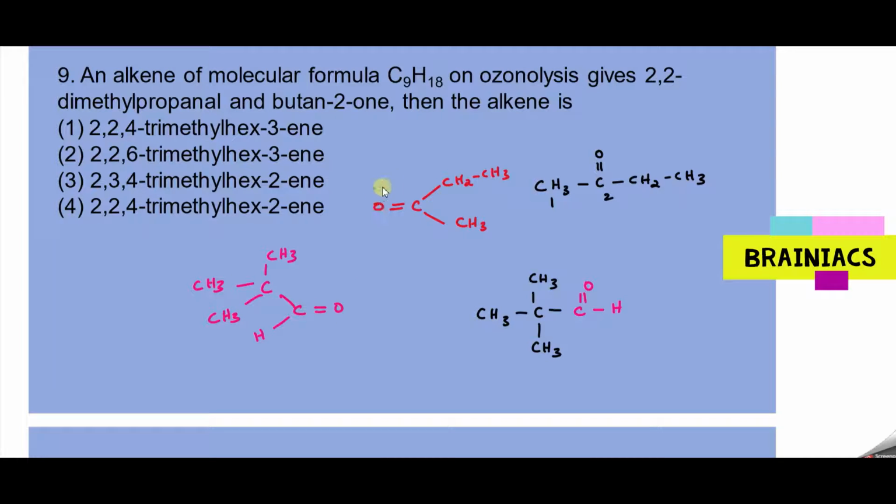Now these two should be formed. So please remove like this and connect via double bond. So what will happen? So you will get something like this. This is the way. In my understanding, this will be the compound. What is the name of this compound? Please tell me whether all of you are getting the same answer or a different answer.